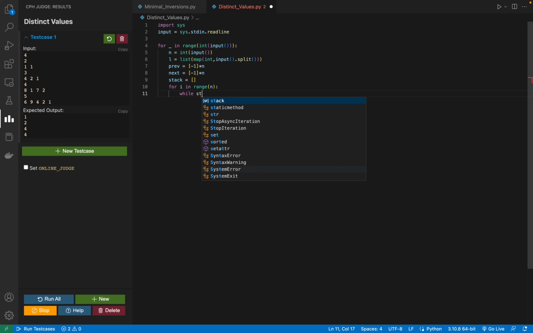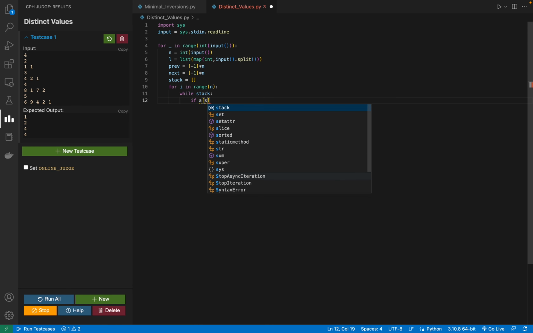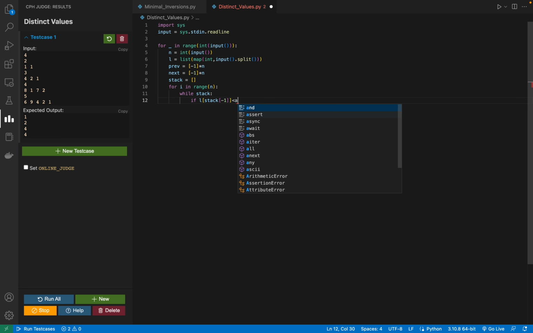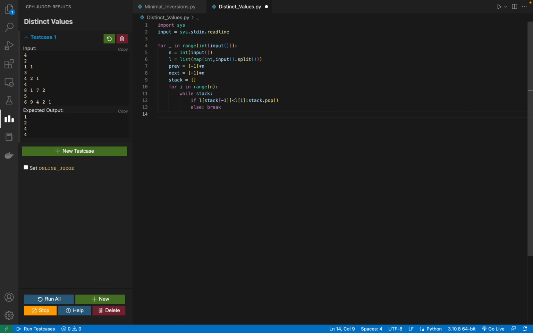While my stack is not empty, if the top of my stack, I'm storing the indexes in the stack, is less than the element, then I have to pop it, stack.pop(), else I have to break out of this loop, and this will give me my greatest element.